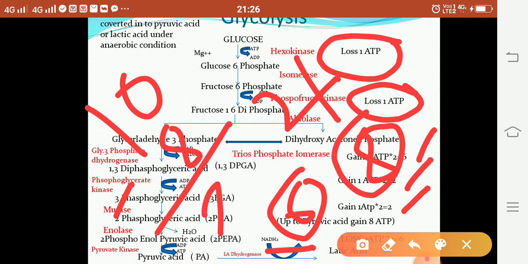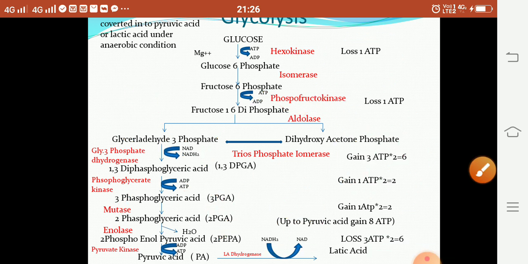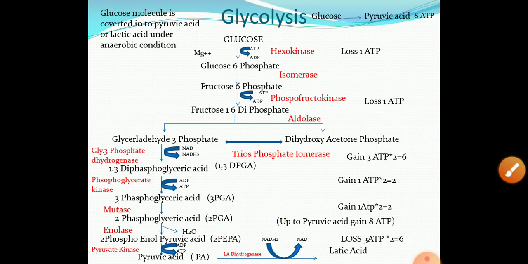It means 2 ATP is obtained when glucose is converted into the lactic acid. So when glucose is converted into the pyruvic acid, it gives 8 ATP. When glucose is converted into the lactic acid, it gives 2 ATP. This is the overall pathway of the glycolysis.